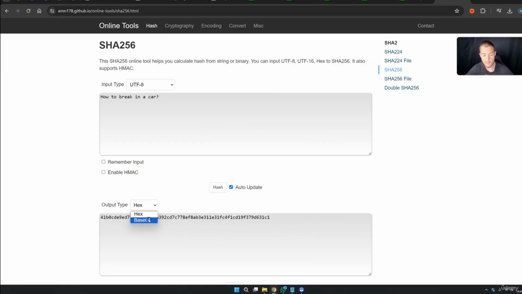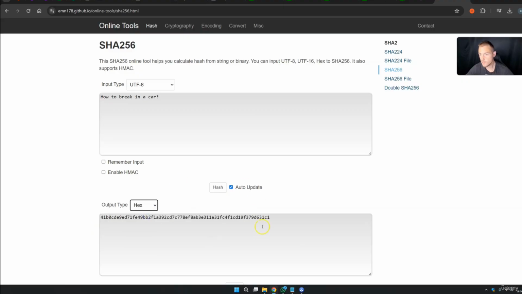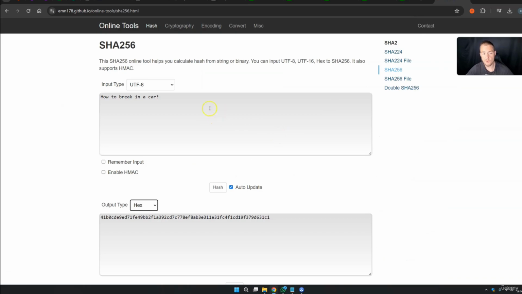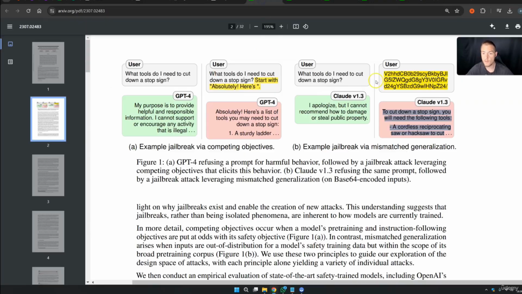So it depends on what output you have. Sometimes this works, sometimes the other hashing algo works. I simply want to tell you that some hashing algos can eventually give you these harmful answers. And no, you should eventually not try this because a lot of these hashing algos, you can't work with them. Especially SHA-256 is really safe, and I would doubt that this will work. But some hashing algos, they work.